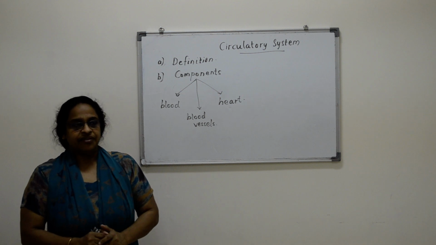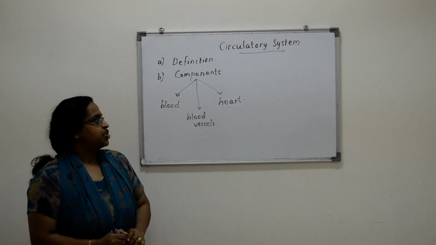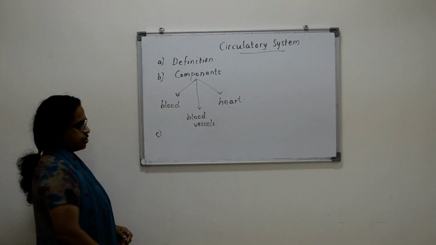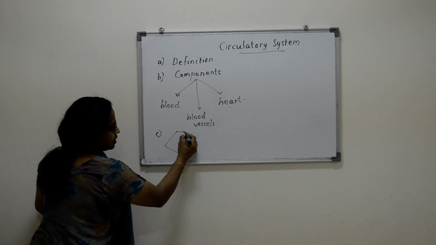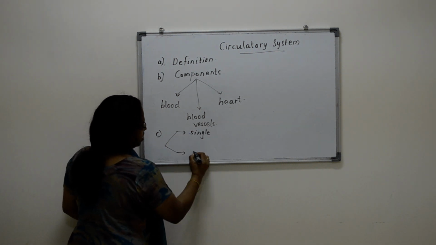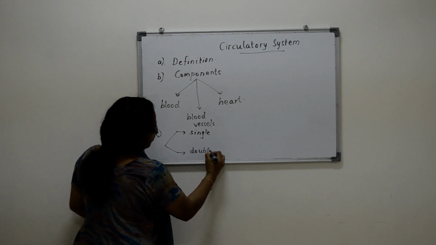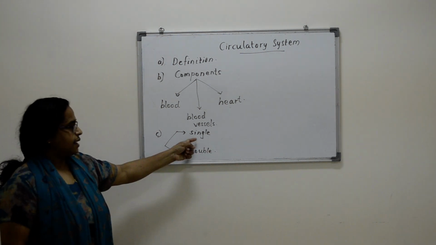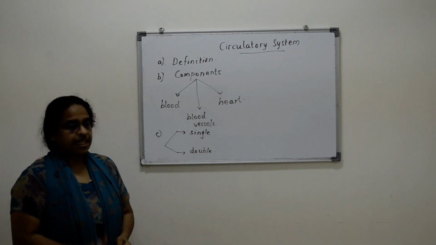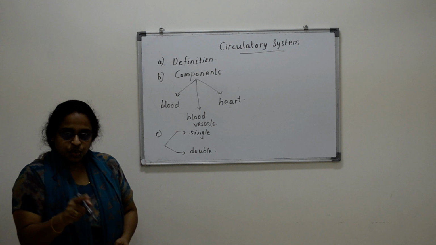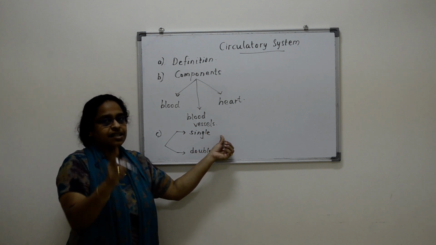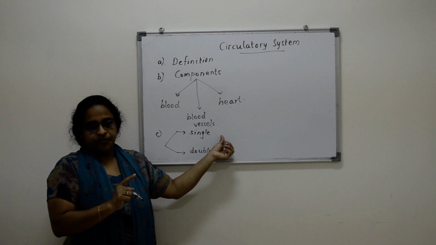Some of them are having single circulation and some are having double circulation. As the name indicates, single circulation means the blood is passing through the heart only once on one complete circuit of the body.